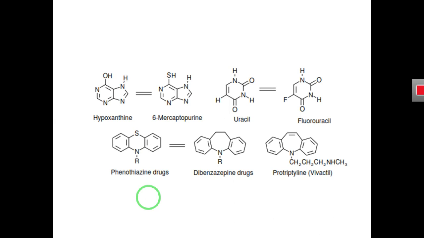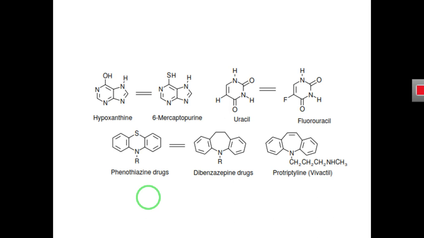And the parent molecule is the molecule in which you did not make any changes. You can call this parent molecule a lead molecule, and the molecule in which you have made any change, you will call a structural analog or the analog of the parent molecule, or you can also call it a derivative.